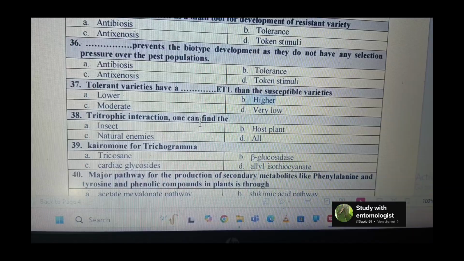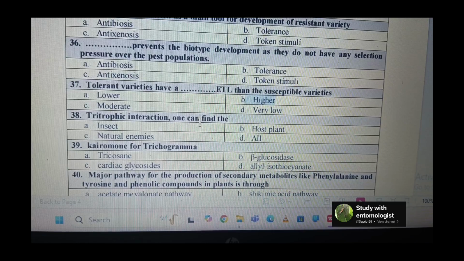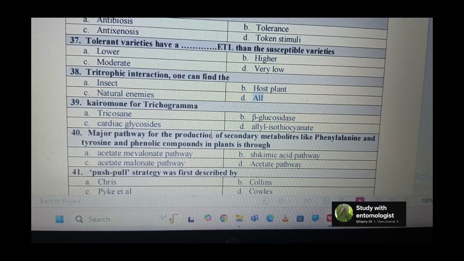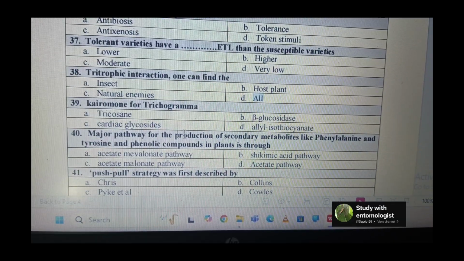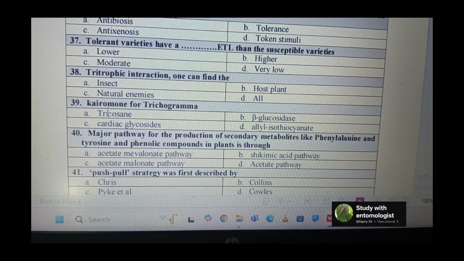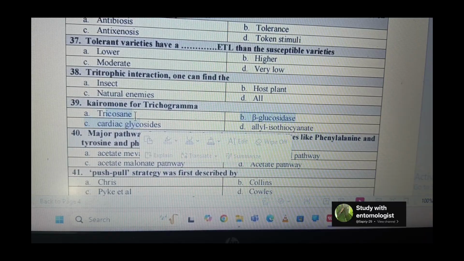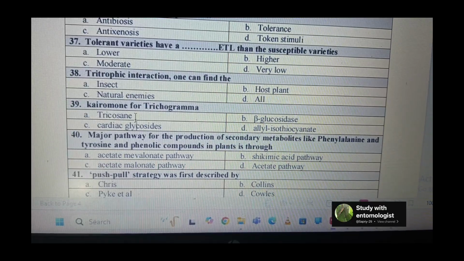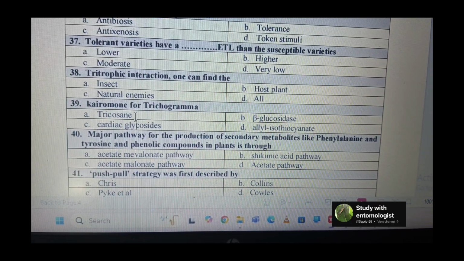Next question is tritrophic interactions, where one can find all three: host plant, insect and the natural enemies. Then the pheromone for Trichogramma is trichosan. This trichosan pheromone comes from the scales of lepidopterans like Spodoptera and Helicoverpa, through which Trichogramma gets attracted.